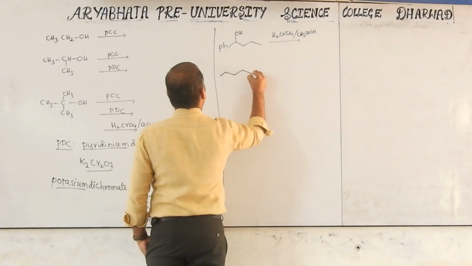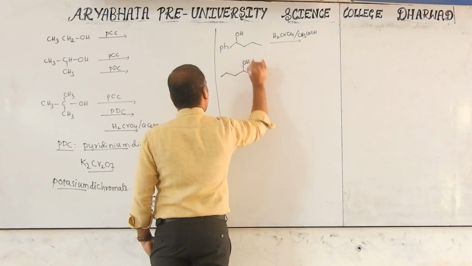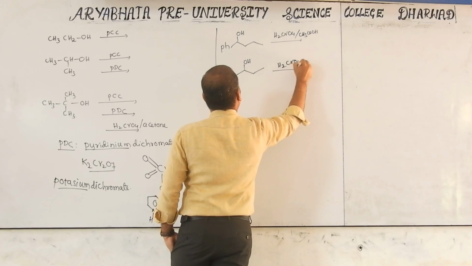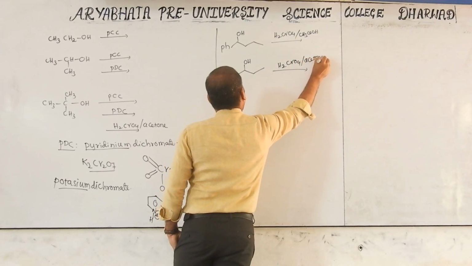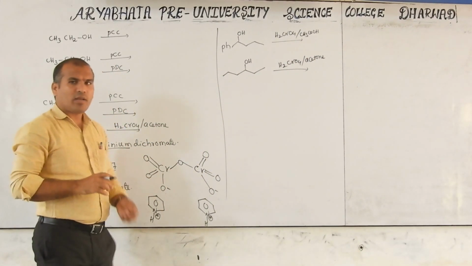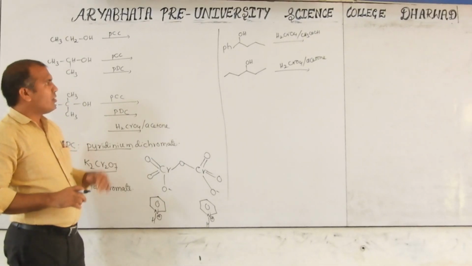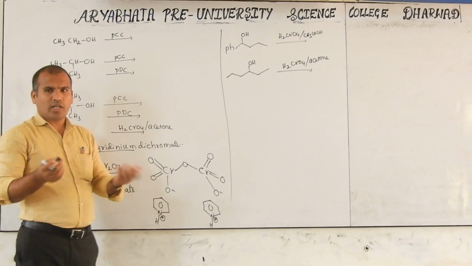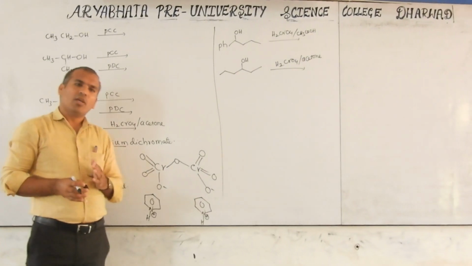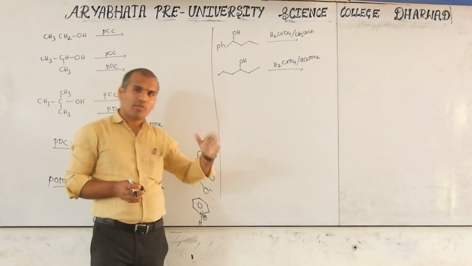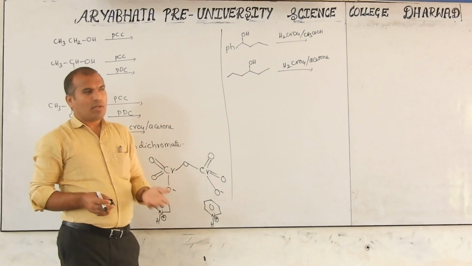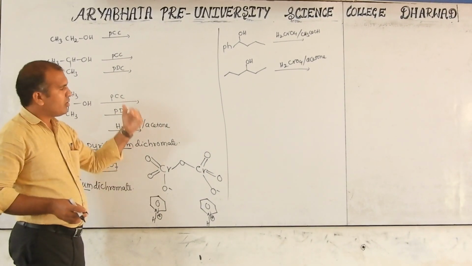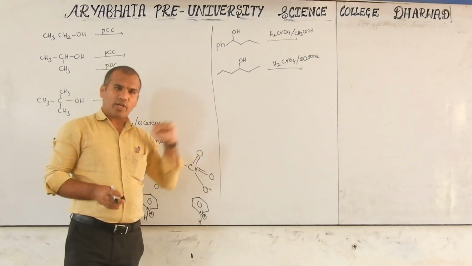Next, we have to write the product, because all the reagent expressions are already given. So which type of alcohol, first we have to find: is it primary, secondary or tertiary? Tertiary anyway does not react. Primary alcohol with chromic acid, that is nothing but Jones reagent, gives carboxylic acid. Secondary alcohol gives ketone. With all the remaining reagents, primary alcohol gives aldehyde and secondary alcohol gives ketone. Respectively we have to try to write the product.